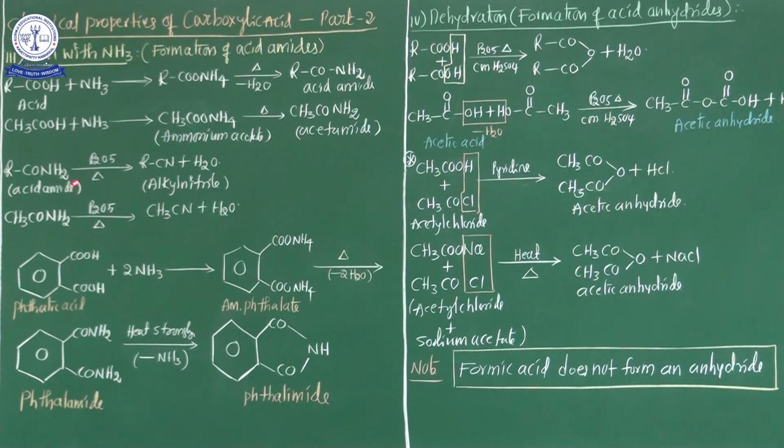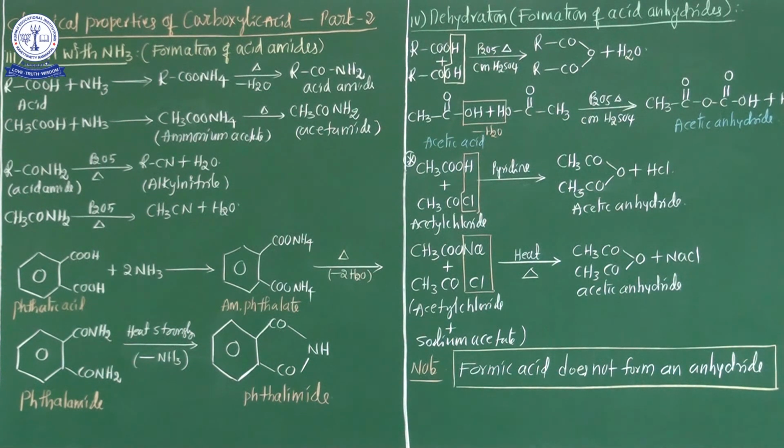These acid amides, treated again with a powerful dehydrating agent such as phosphorus pentoxide, lose one more water molecule, and ultimately alkyl nitriles are obtained. These are the important chemical properties from the reactions with ammonia.